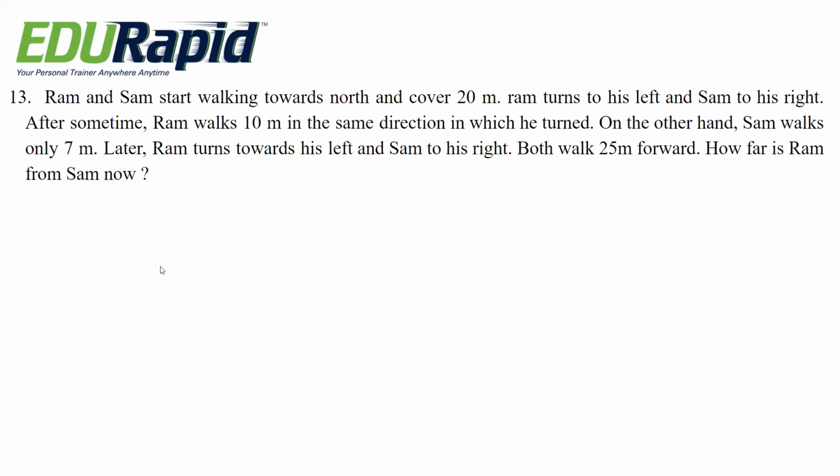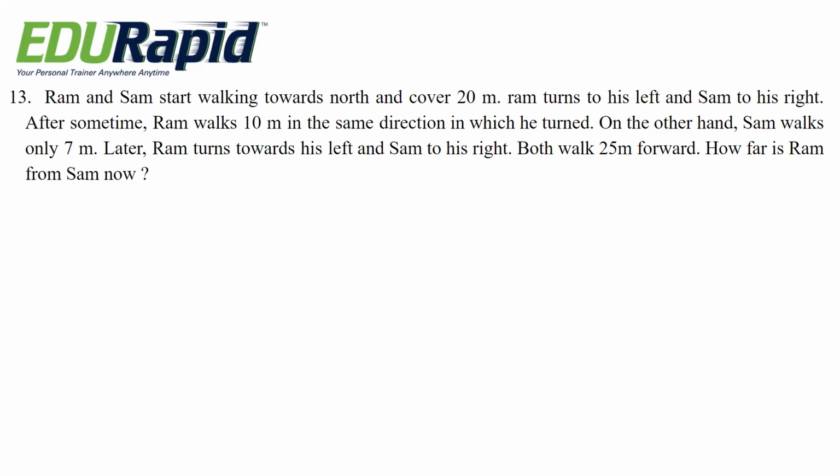Next question. Ram and Sam start walking towards north and cover 20 meter. Ram turns to his left and Sam to his right. After some time, Ram walks 10 meter in the same direction in which he turned. On the other hand, Sam walks only 7 meter.